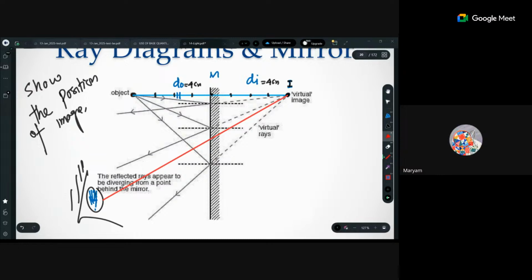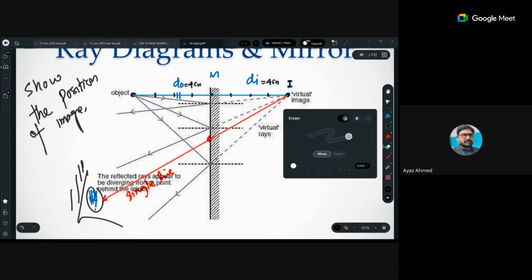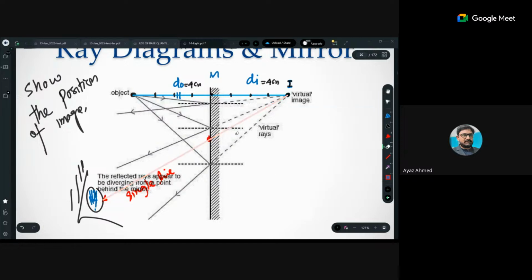Is it clear? Directly into the observer's eye? Correct. You have to hit the center. This is for a single ray. Okay? For a single line, single ray. The point of intersection of the mirror and the line coming from the image, I will try to make it a dotted line, but no guarantee. Yes, done. Just let me do it again.